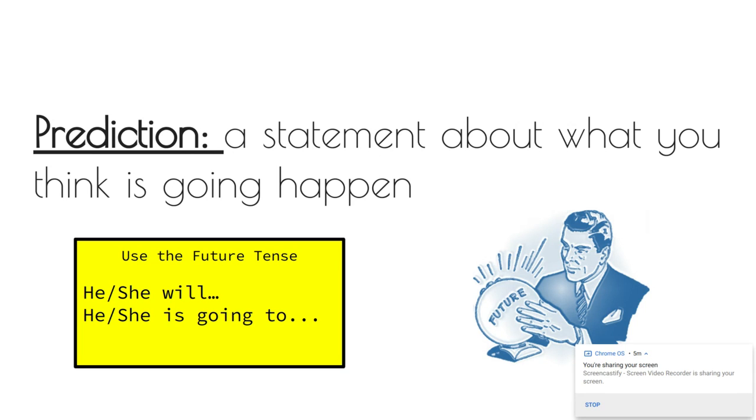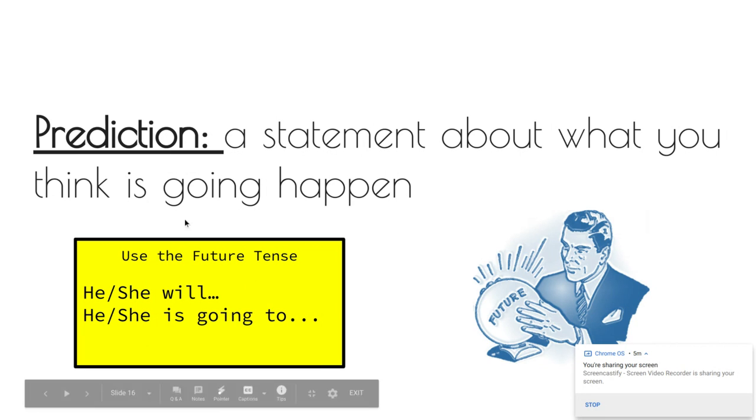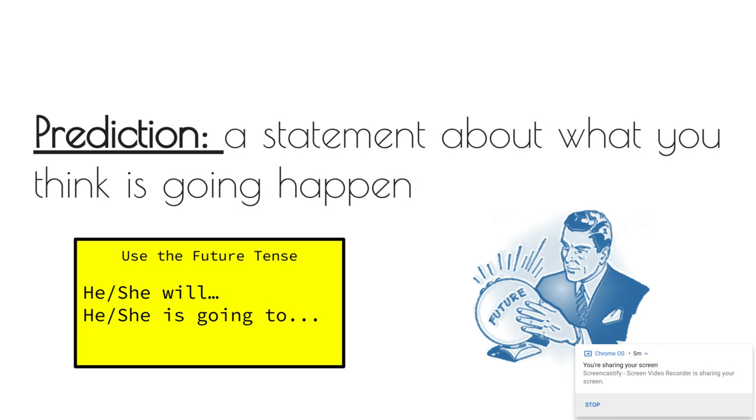All right, moving on from connections, we're going to talk about predictions. A prediction is a statement about what you think is going to happen, what will happen next in the story. You should be using the future tense to show your prediction. I think he or she will, or he or she is going to. That's showing me that that's happening in the future.